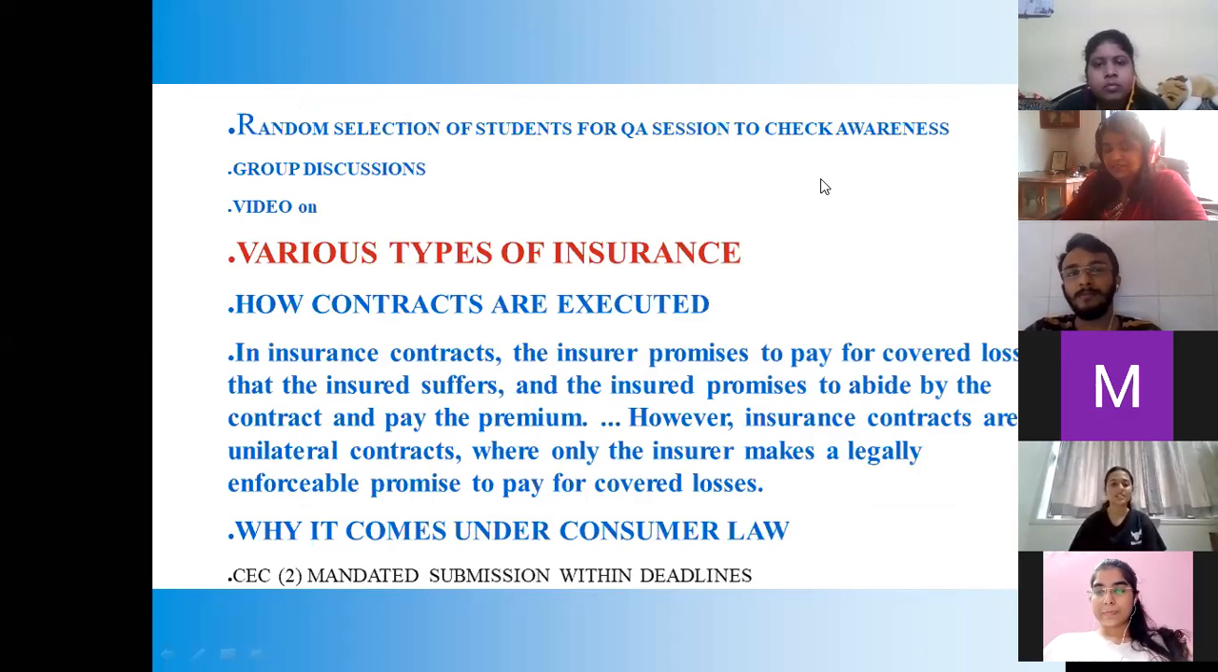Various types of insurance, and how contracts are executed. In insurance contracts, the insurer promises to pay for covered losses that the insured suffers, and the insured promises to abide by the contract and pay the premium. However, insurance contracts are unilateral contracts where only the insurer makes a legally enforceable promise to pay for covered losses. Why does it come under consumer law? Section 2 mandated. Okay, that's it, ma'am, for this slide.